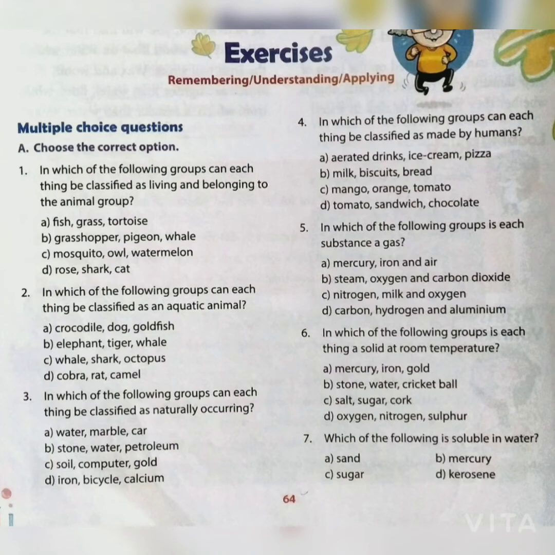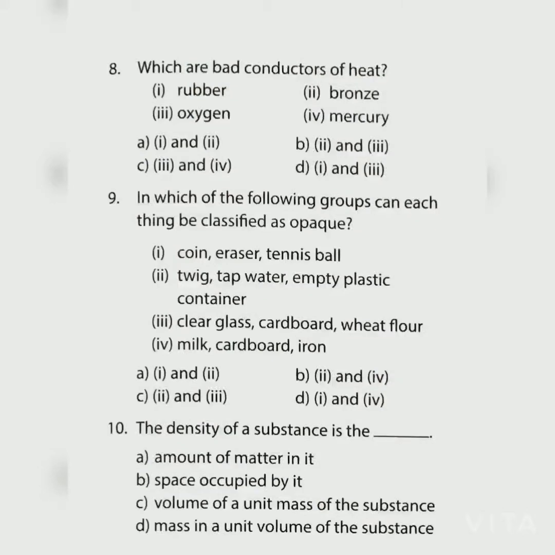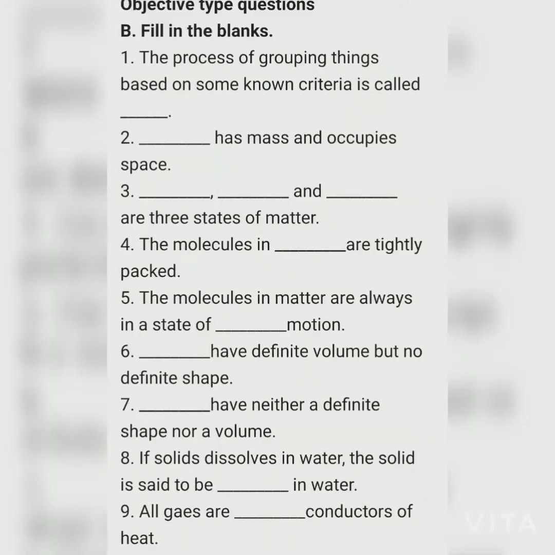Question number 7. Which of the following is soluble in water? Answer option C, sugar. Question number 8. Which are bad conductors of heat? Answer option D. Question number 9. In which of the following groups can each thing be classified as opaque? Answer option D. Question number 10. The density of a substance is the option number D, mass in a unit volume of the substance.